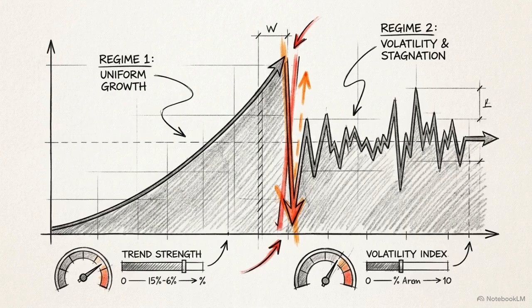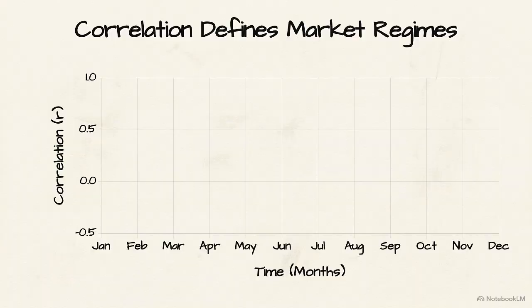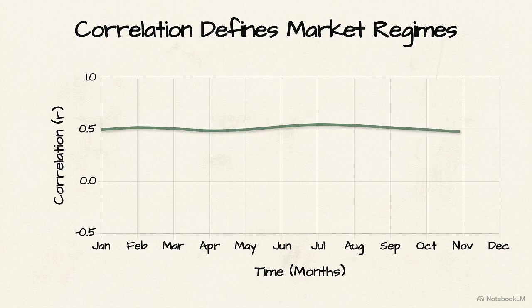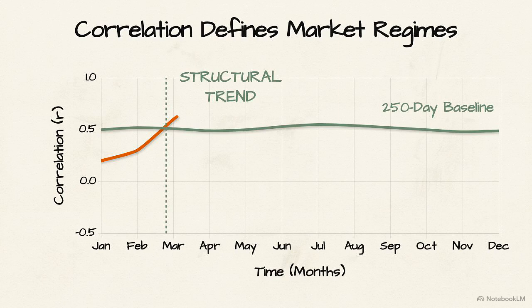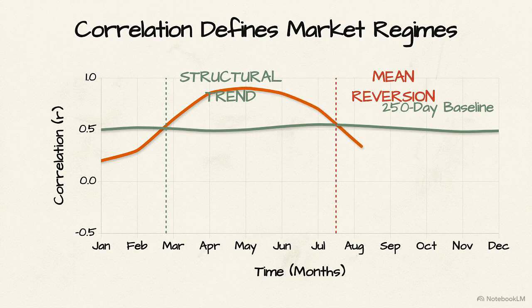Correlation is dynamic, serving as a tool to identify structural market regimes as they evolve. This involves tracking a short-term correlation window, like 20 days, against a long-term window of 250 days for related assets. When short-term correlation crosses above the long-term average, the sector moves in unison, a structural trend. Here, momentum strategies thrive as the macro tide lifts all components.